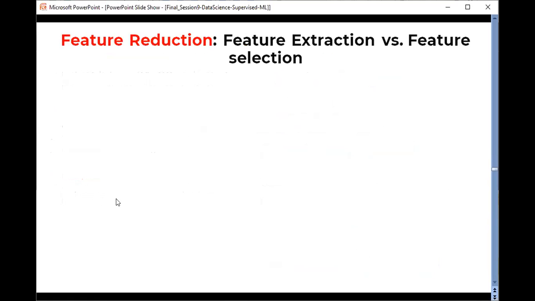Now let's understand the difference between feature selection and feature extraction. Is any one of you familiar with this? Can anyone tell me what the major difference is between feature extraction and feature selection in general? You can type yes or no if you are familiar. If you are not familiar with feature extraction and feature selection, okay.